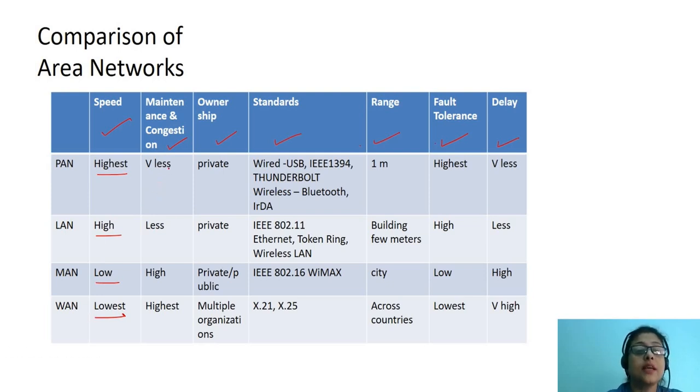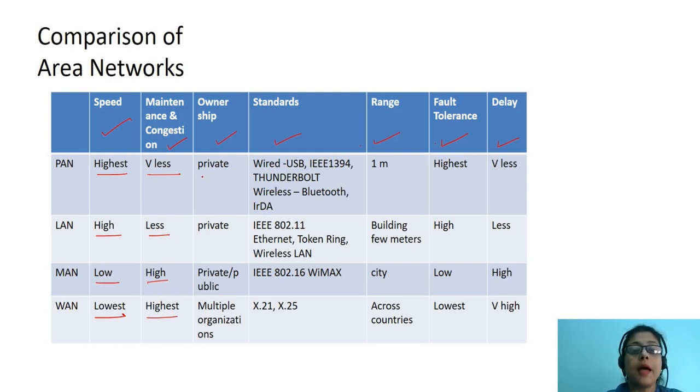Regarding maintenance and congestion, PAN has very less maintenance and congestion. LAN has less maintenance and congestion. It is higher than that of PAN. MAN's maintenance and congestion is high and WAN's maintenance and congestion is highest among all the area networks.